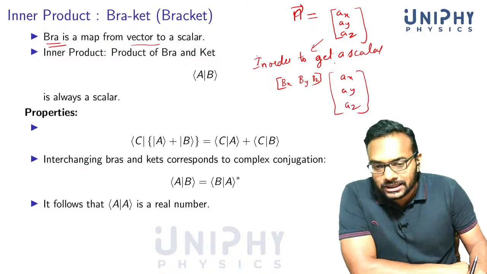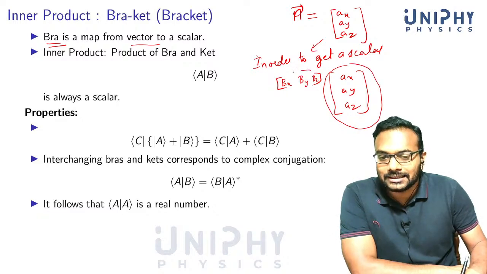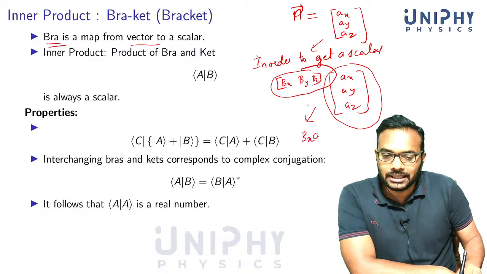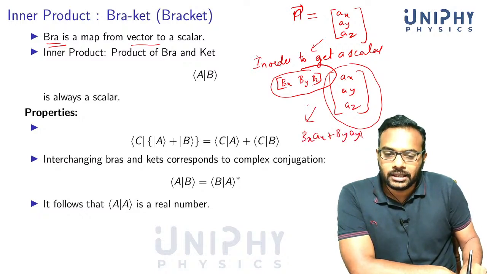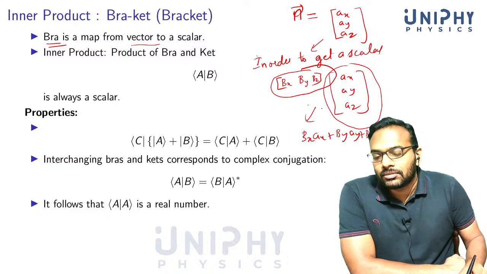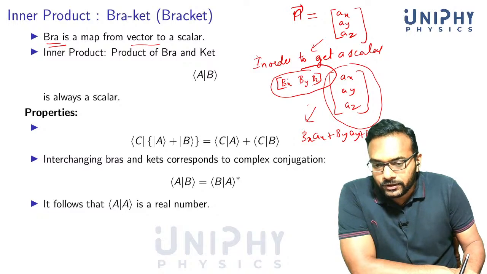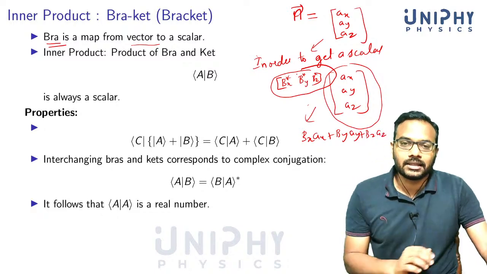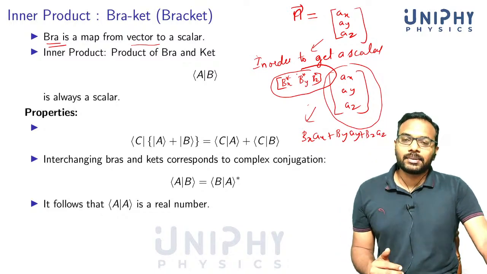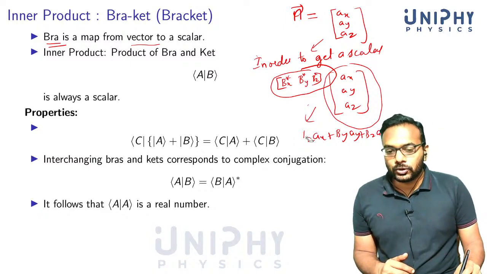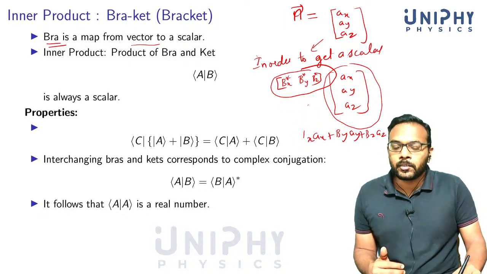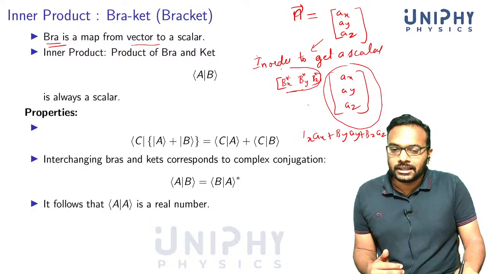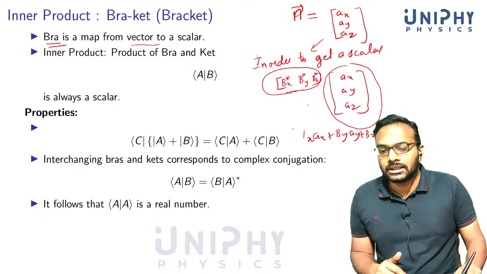So this is an object in the normal three-dimensional vector space, and this is an object in the dual space. Now if you multiply this, you know that you get a scalar quantity, bx ax plus by ay plus bz az. It's very much similar here, except that in linear vector space you will have complex conjugates, because these coefficients in general can be complex numbers. We said that in real vector space, these expansion coefficients are always real numbers. Once you go to linear vector space, which is a generalization, the scalars involved are generally complex numbers. So you also need to introduce a complex conjugation.